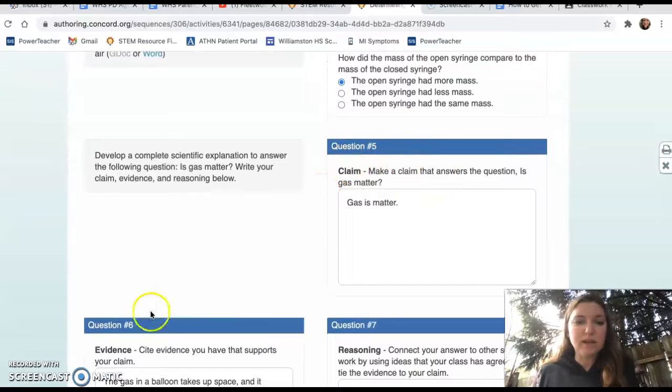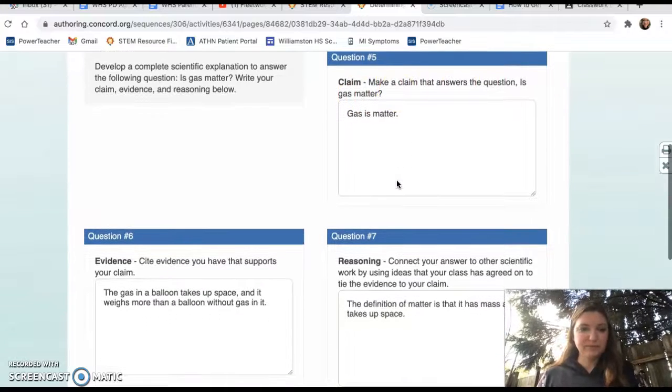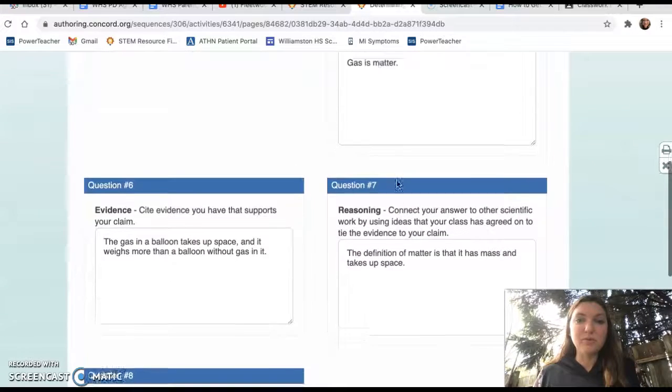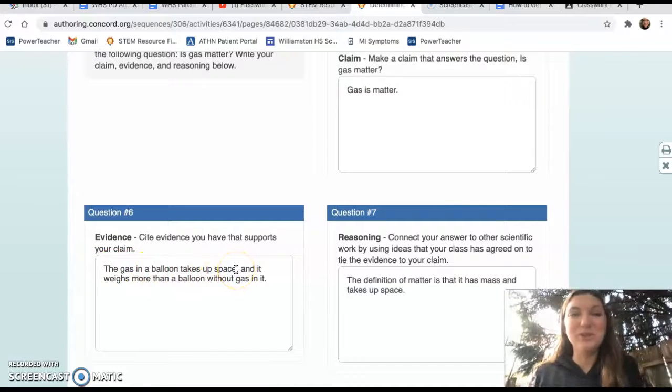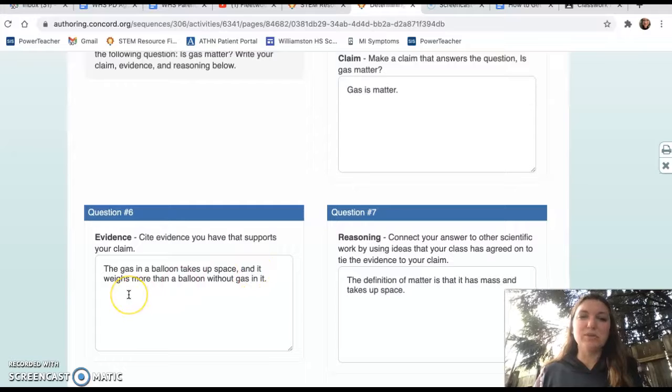So now we're going to make a claim, evidence, and reasoning about this. So the question is, is gas matter? Our claim is yes, gas is matter. The evidence that we have that supports our claim is that the gas in a balloon takes up space, which is why the balloon looks full, and it weighs more than a balloon without gas in it, okay? So that was pretty easy to see from our demonstration.